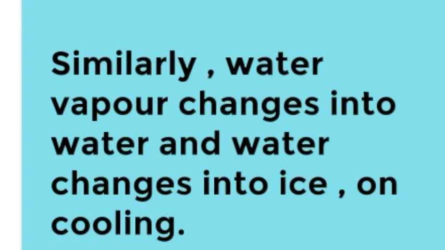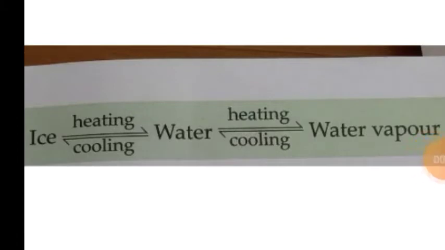So ice on heating changes into water, and water on heating changes into water vapor, and water vapor on cooling changes into water, and water on cooling changes into ice.